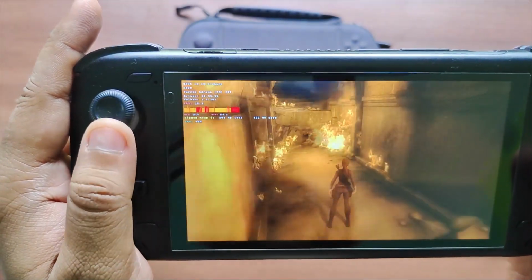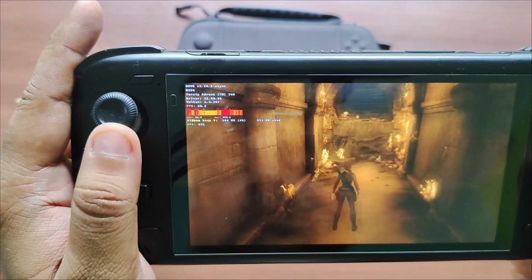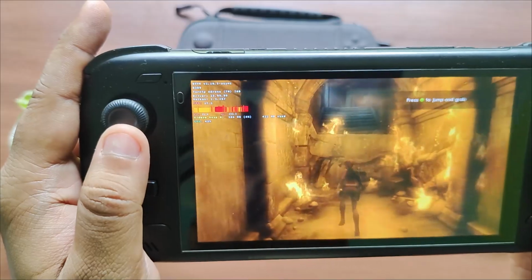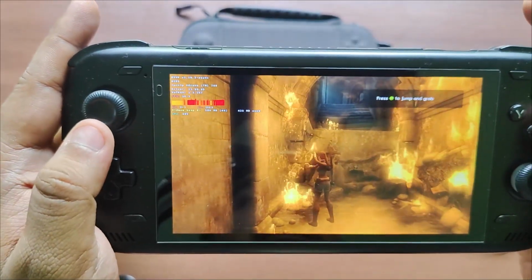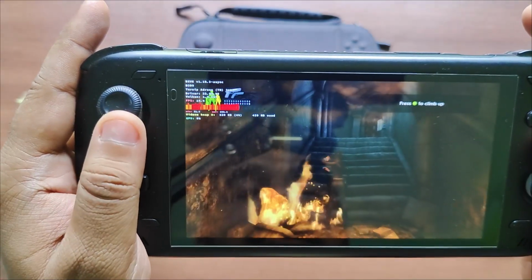Okay, so the GPU usage, I can see it's just throttling from 20%, 40% to 70%. And as you can see, the native controls are recognized by itself. I haven't done anything else to map it or anything.